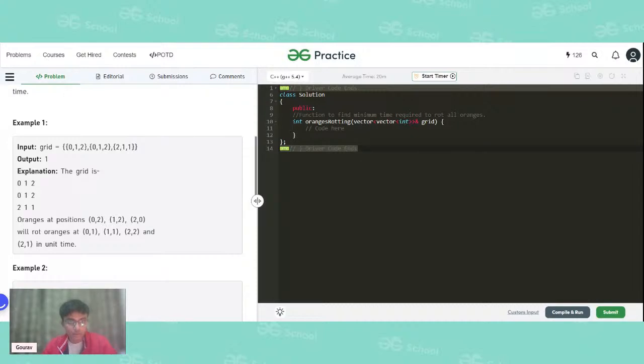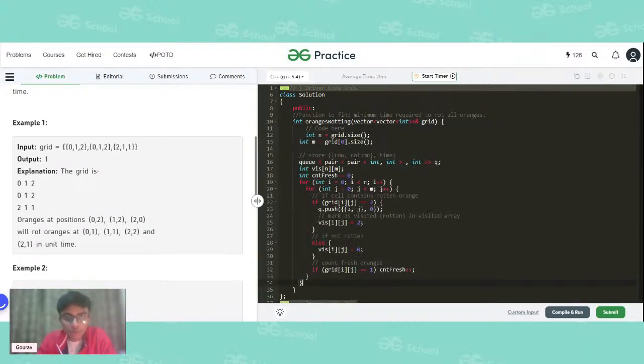So let us see how to do that. The first part was to enqueue the coordinates of the rotten oranges.